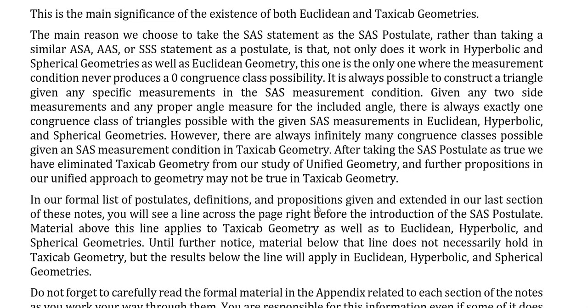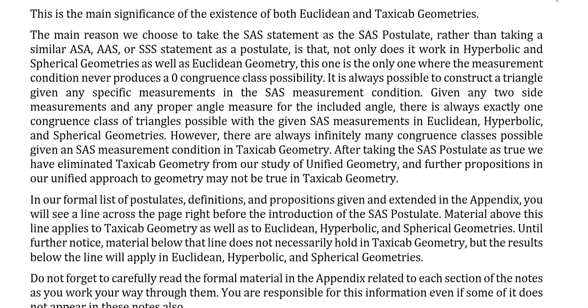After taking the SAS postulate as true, we have eliminated taxicab geometry from our study of unified geometry, and further propositions in our unified approach to geometry may not be true in taxicab geometry. In our formal list of postulates, definitions, and propositions, given and extended in the last section of these notes in the appendix, you will see a line across the page right before the introduction of the SAS postulate.